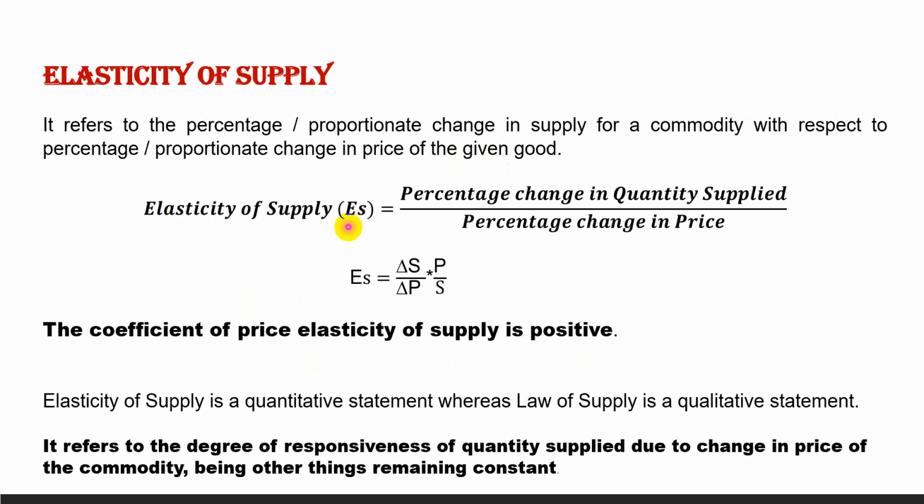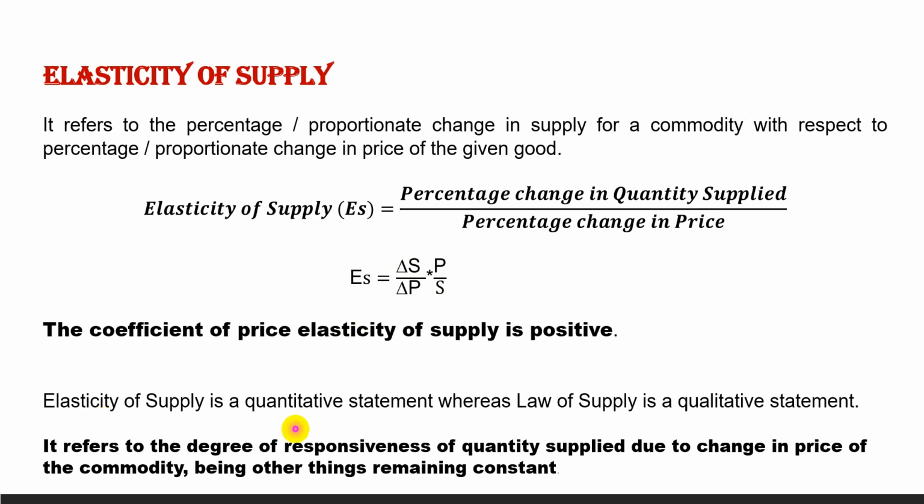Now elasticity of supply is equal to the proportionate or percentage change in quantity supplied divided by the percentage change in price. That is, elasticity of supply is equal to delta S by delta P into P by S, where delta S is the change in supply, delta P is the change in price, P is the original or initial price, and S is the original or initial supply. But the difference is what? In the case of elasticity of demand, there is a negative sign because its coefficient is negative, whereas the elasticity of supply coefficient is positive because there is a direct relationship between price and quantity supplied.